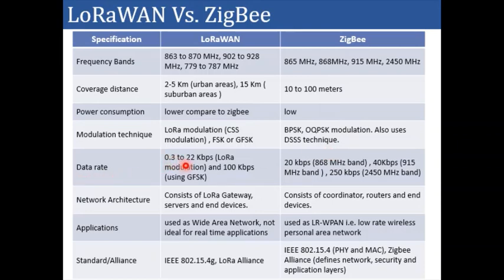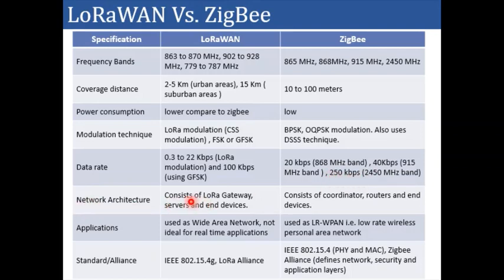Data rate, the LoRaWAN data rate is very low, from 0.3 to 22 kbps, and it can go up to 100 kbps if you are using GFSK technique. While in case of Zigbee, it depends upon the channel. For 2.4 GHz, you can go up to 250 kbps.